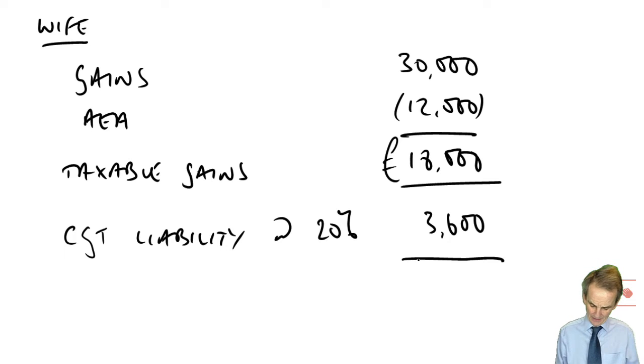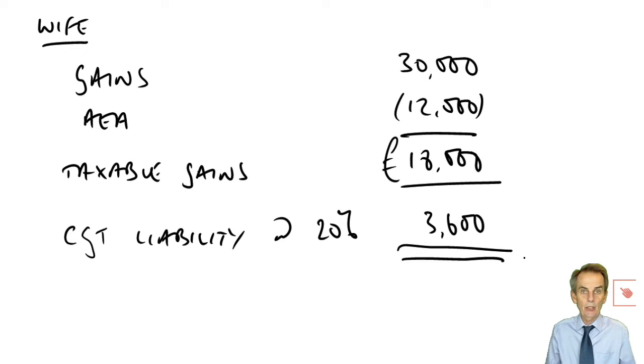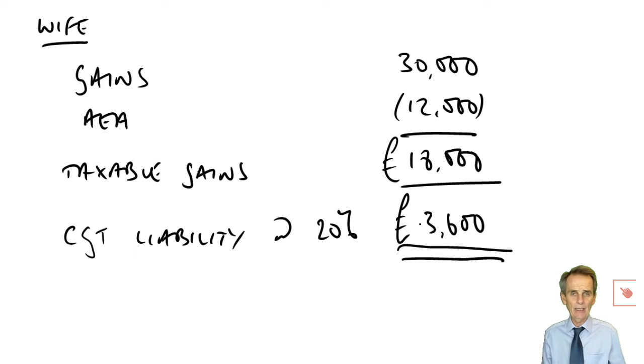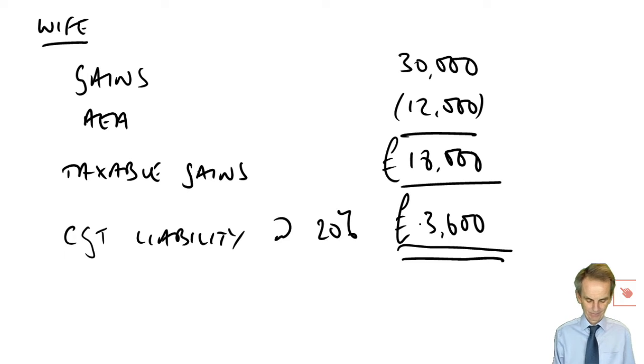We know that if she went ahead with her original idea, and she doesn't know any better than this, we're the advisors here. It's what we are paid to do, to give advice. But she would be looking at a CGT liability of £3,600. You formulate a plan, revise your CGT computation, and see what CGT saving you could achieve. With just a little bit of basic planning skill, you see how much CGT you could save this particular couple. Have a go at that now, and then I'll talk you through the answer to it.